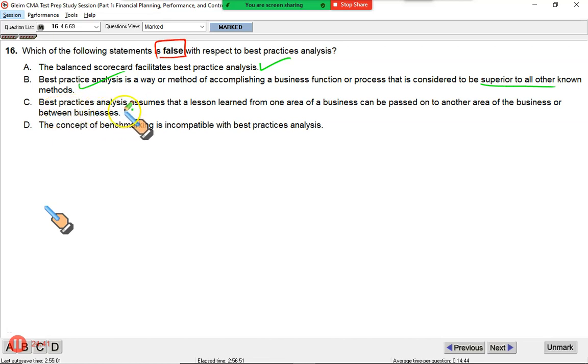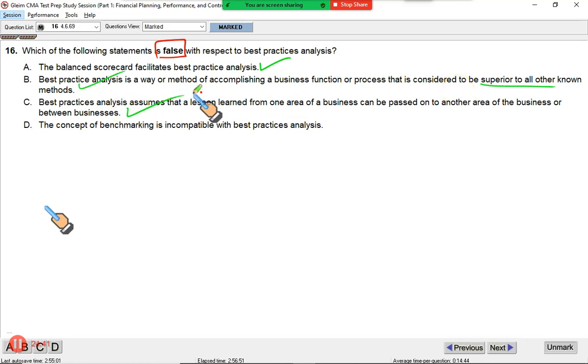C, best practice analysis assumes that lessons learned from one area of a business can be passed on to another area of the business or between businesses. True. If someone is doing well, we can just copy that person or that business process or activity, so that we can learn. This is true as well.